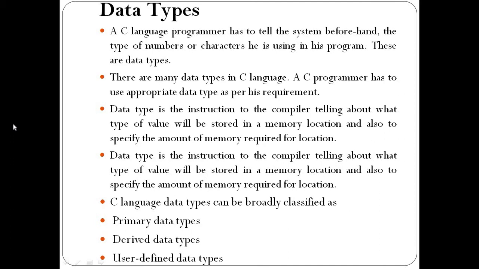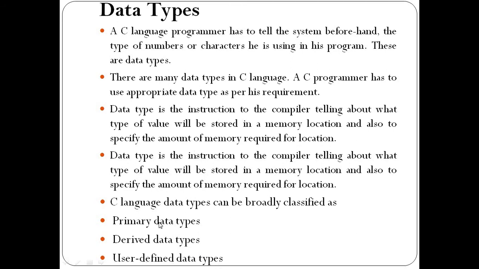And it tells the compiler that the value needs to be stored in a memory location according to a specific amount of memory space. So a data type is the instruction to the compiler telling what type of value will be stored in a memory location, and also specifying the amount of memory required for the location. C language data types can be broadly classified as primary data types, second derived data types, and third user defined data types.